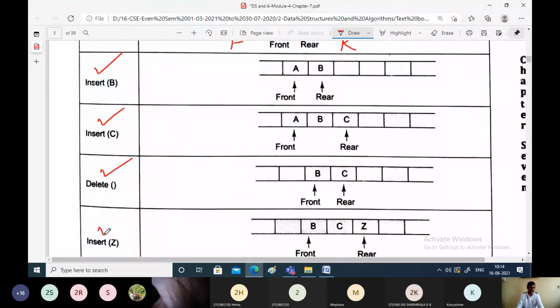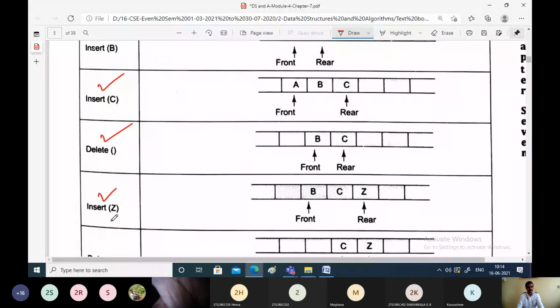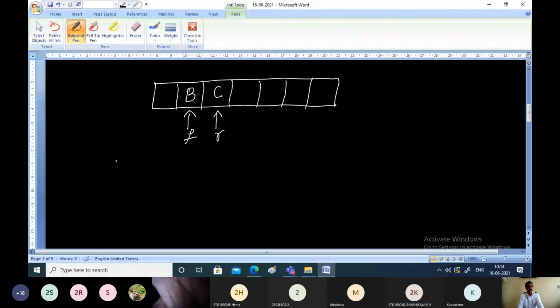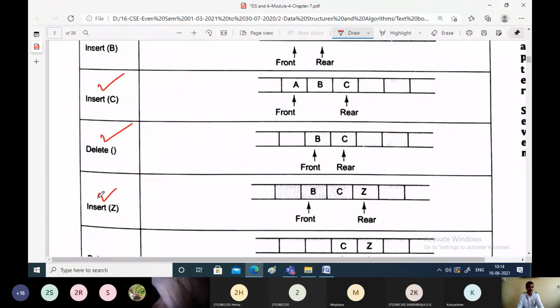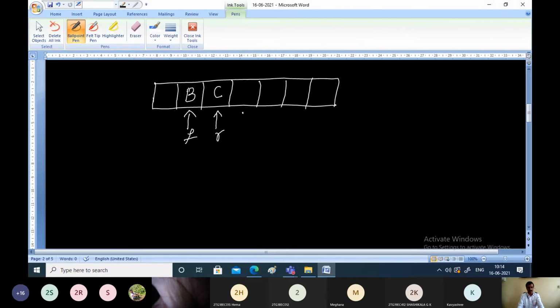Next operation, let us see: insert Z. I want to insert one more element called Z. See, this is the next operation given. If you insert a new element called Z in this particular scenario, what is the procedure? Increment the rear and make it point to the next free location at the rear end. Then at that location, insert the new element called Z. Now, this will be the rear pointer.